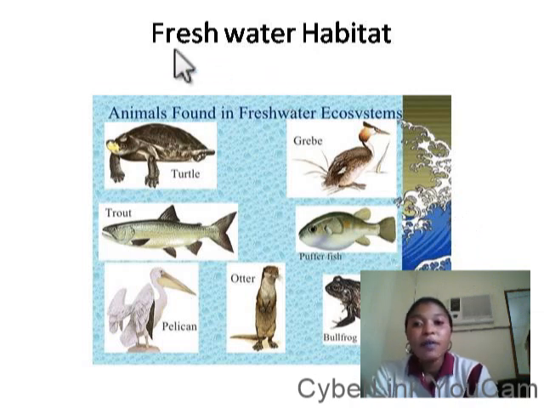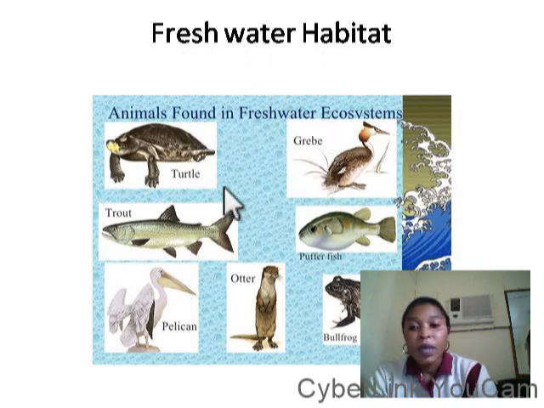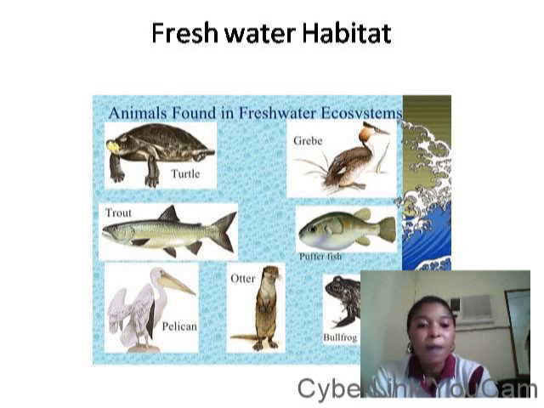And these are freshwater habitats, animals found in freshwater ecosystem. We can find trouts, tortoise, pufferfish, frog there. So these are the animals you can find in freshwater habitat.